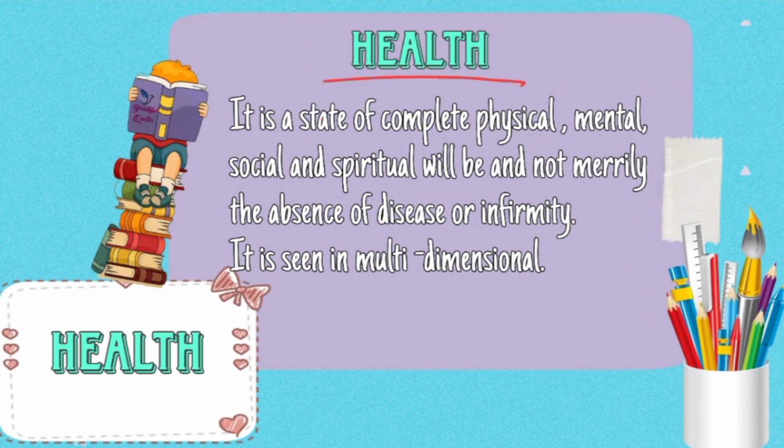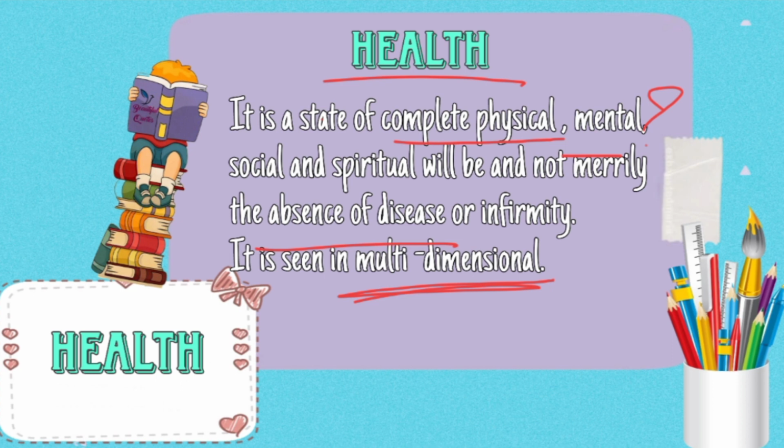Health. If a person doesn't have any kind of disease or illness, it doesn't mean he is healthy. Health is seen in a multidimensional way. For example, starting with the physical way. Physically, does he have any kind of injury, whether there is any kind of fracture, or is he okay? If he is physically okay, what about the mental condition? Does he have a sound mind? Is he oriented to date, or does he have some kind of mental problem?